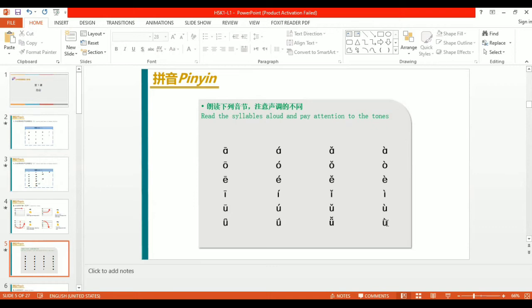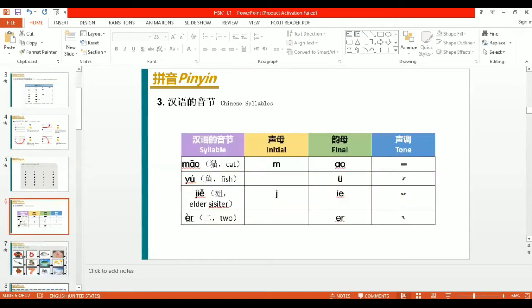So these were the different syllables, how to read them and how to pronounce them. If you want to read it again, you can go back and read them again.